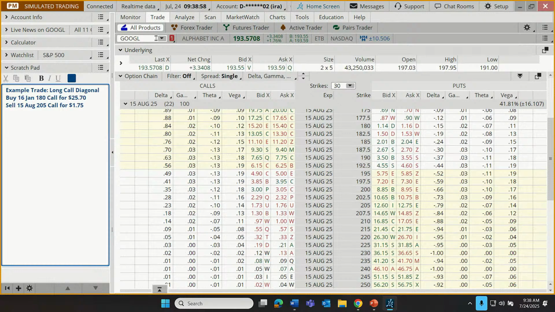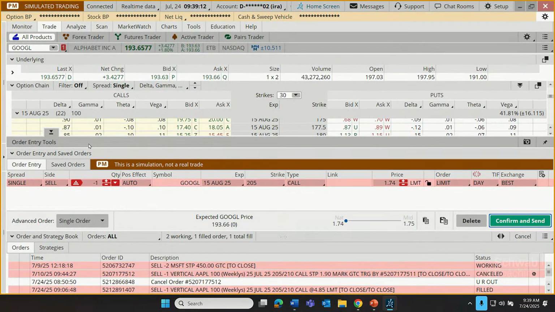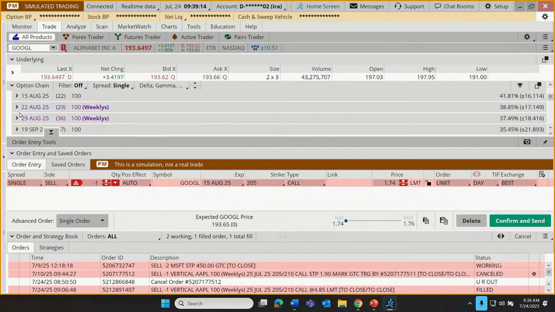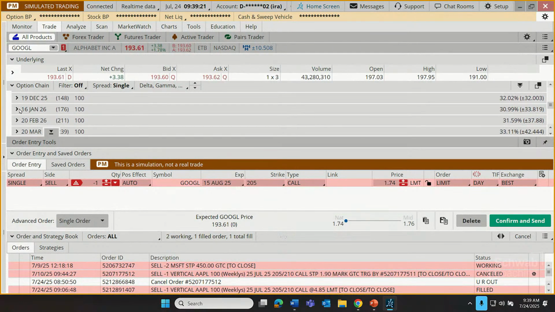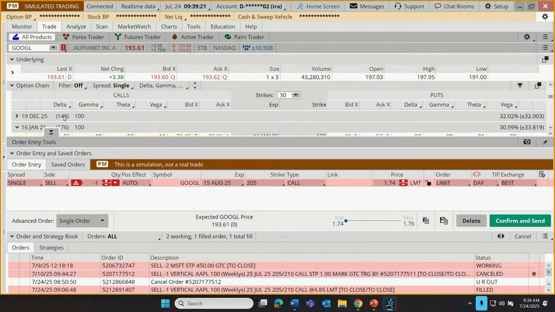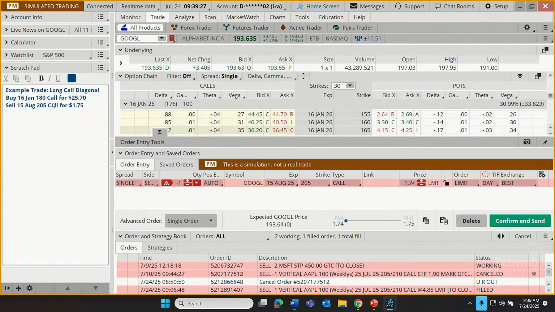But let's place our trades. And while we're here, I'll just show you a quick way that we might choose to place this trade. Since we're already here at the 15th of August, I'll go to the strike price that we intend to sell and click on the bid. That creates an order to sell down below. And then we can just go back up to the option chain, go out here to the 16th of January. And I believe, let's see, we were looking at buying the cheat over here. It was going to be the 180.